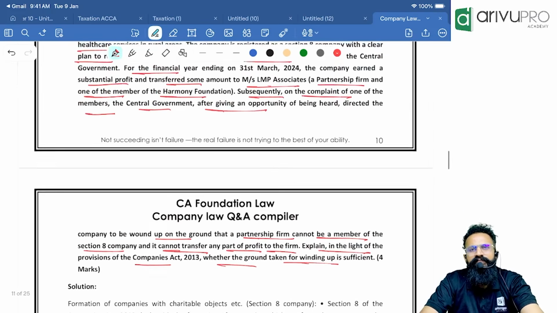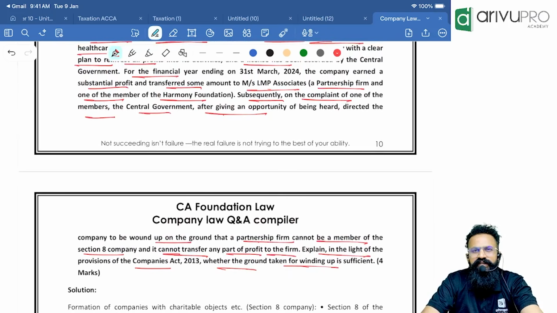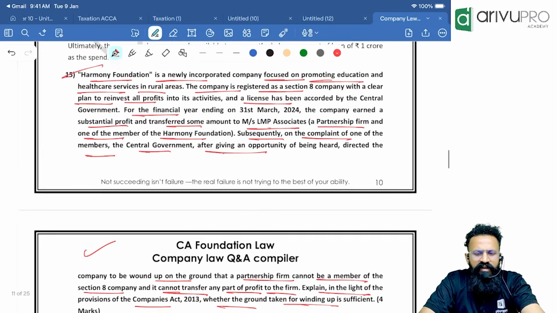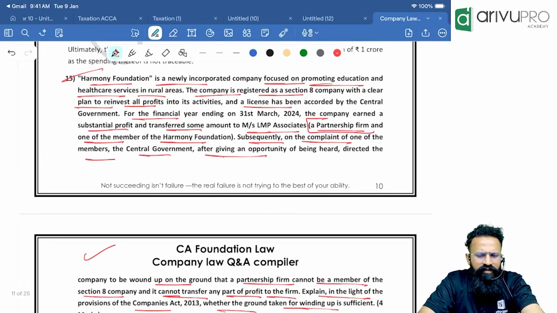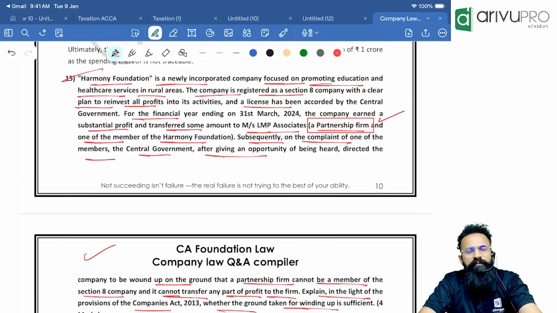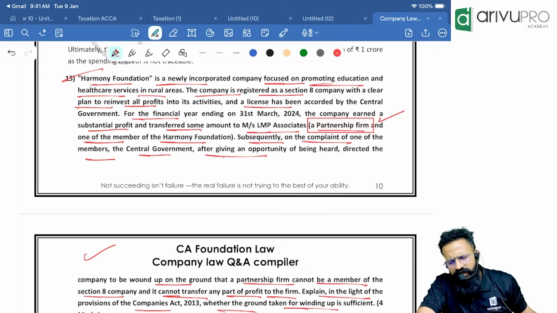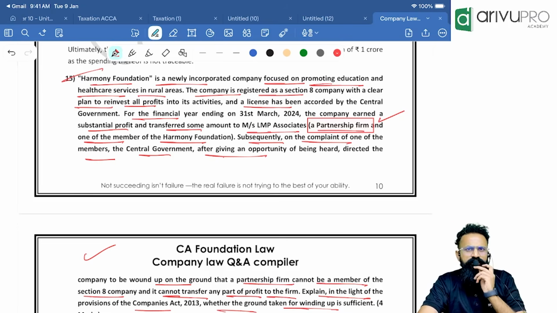Remember, people, off late, most of the questions are being generated using AI. AI tries to put all the information in the question itself, like the one we are just seeing. They are only telling you. If not, there is no way a lot of people will know that a partnership firm can become a shareholder in a Section 8 company. That's the only exception. A partnership firm cannot be a shareholder in any other company. The only exception is, people, your Section 8 company.